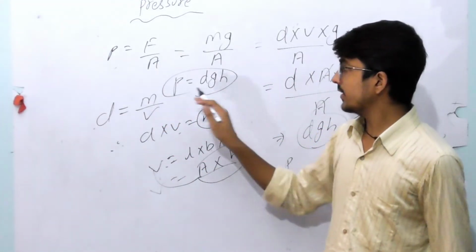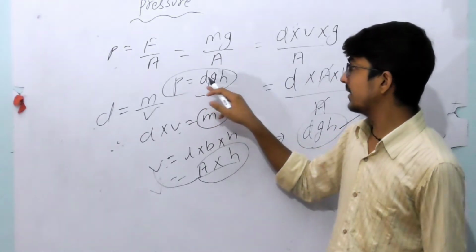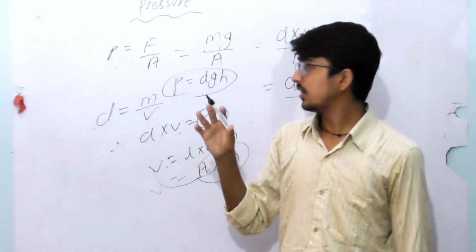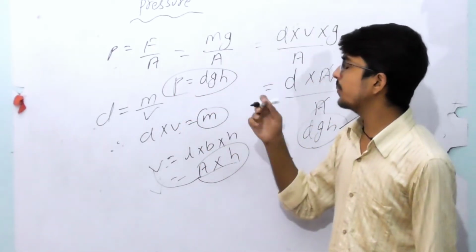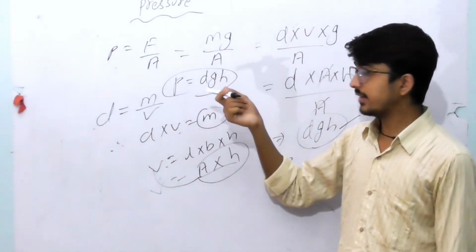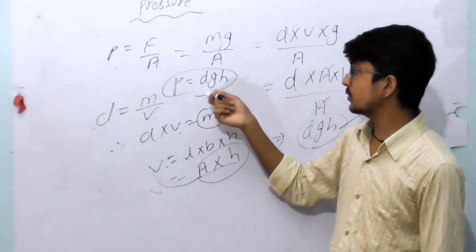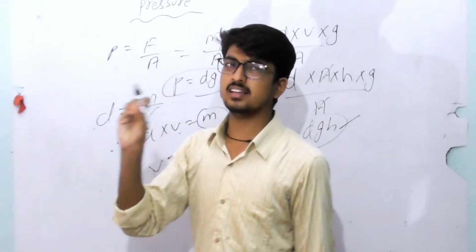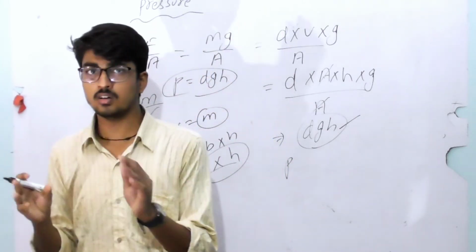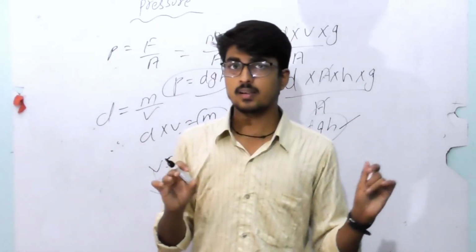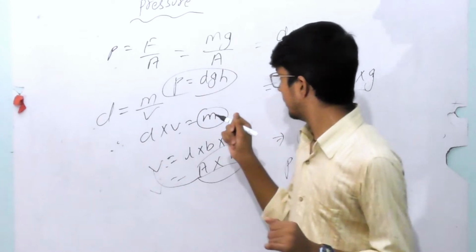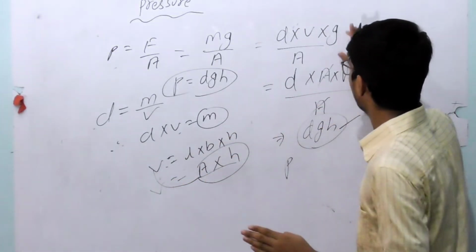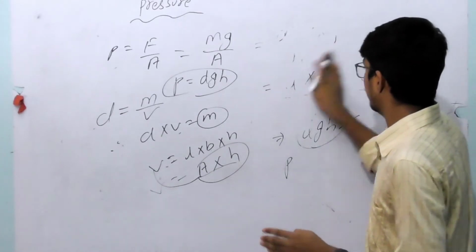What is the relation between the pressure and dgh? Liquid pressure is directly proportional to its density, to the acceleration due to gravity, and to its depth. There is a direct relation. If one increases, the other automatically increases. You can also see this from observed data.